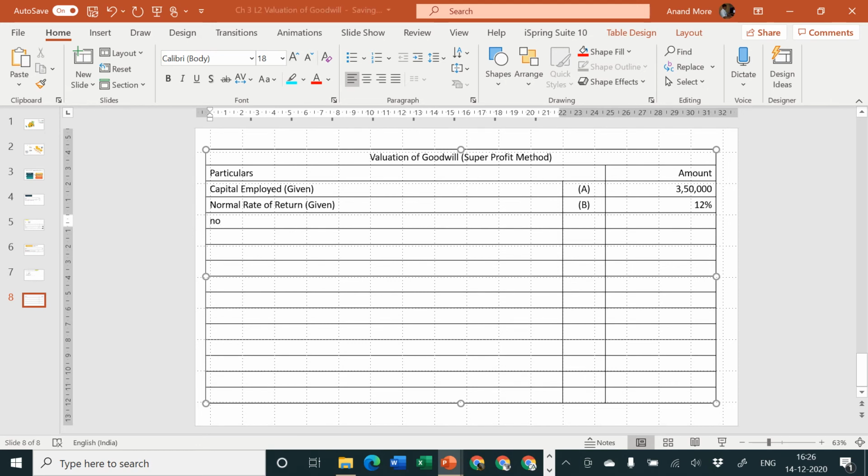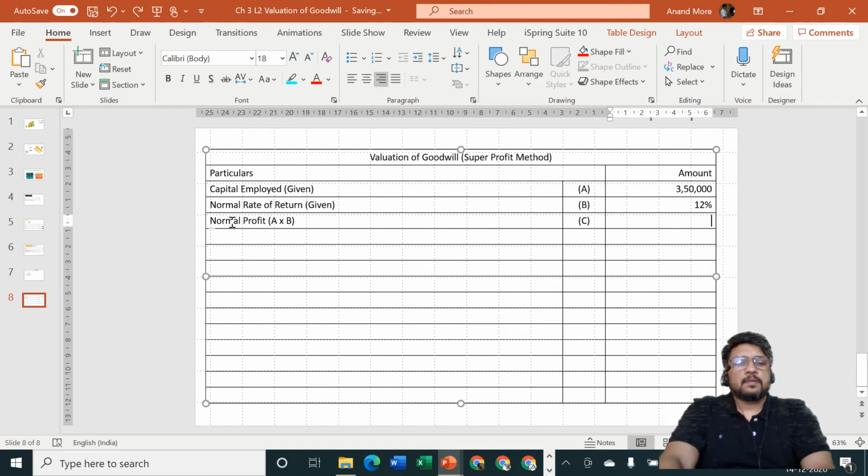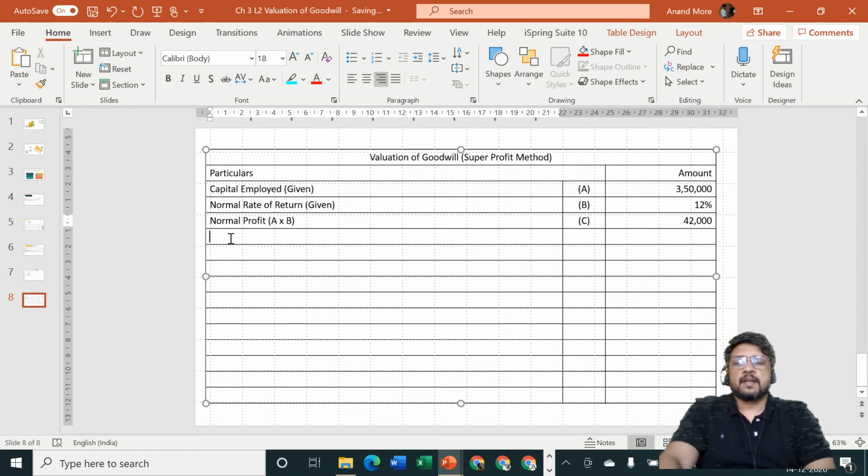So in that case our profit will be normal profit, A into B. So 3,50,000 into 12%. Let us calculate. That goes to 42,000. Okay. Let us consider average profit.